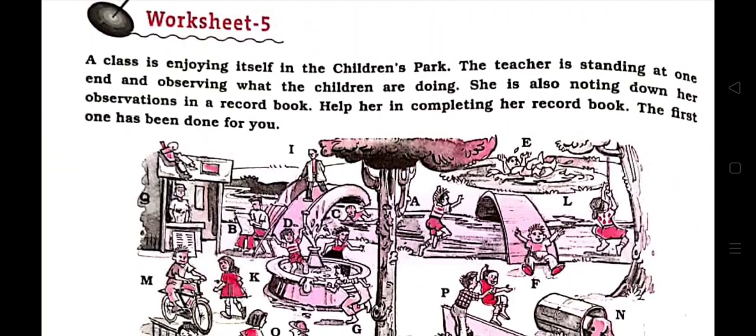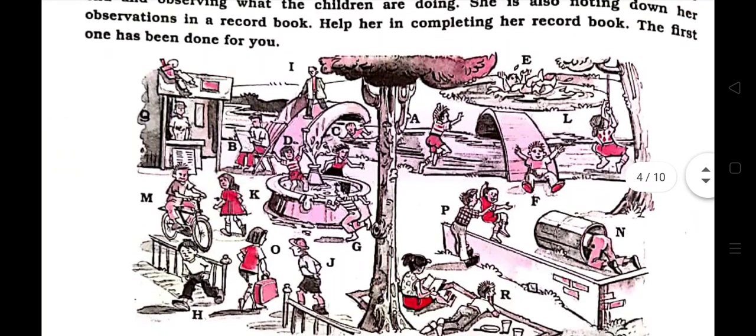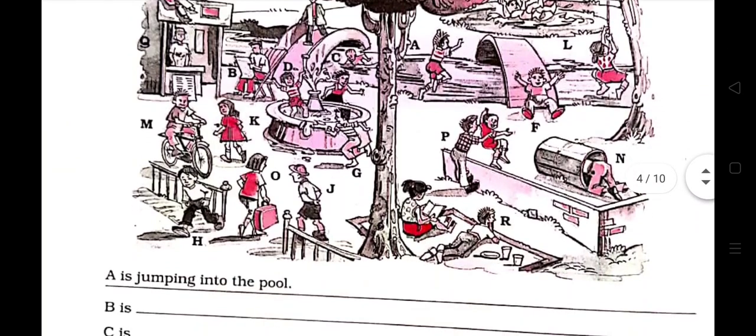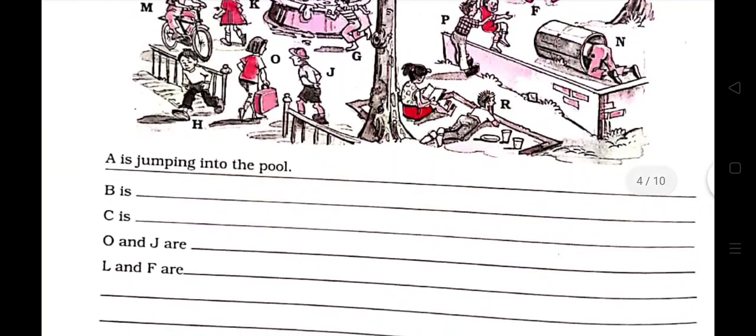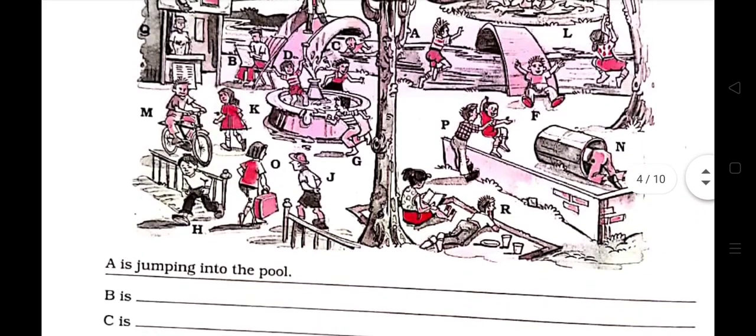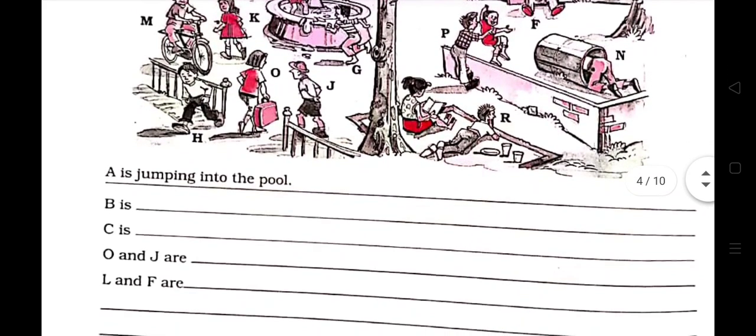Now worksheet 5. Let's see what is in this. You can see here that some letters are given, and according to this letter you have to write what these children are doing.